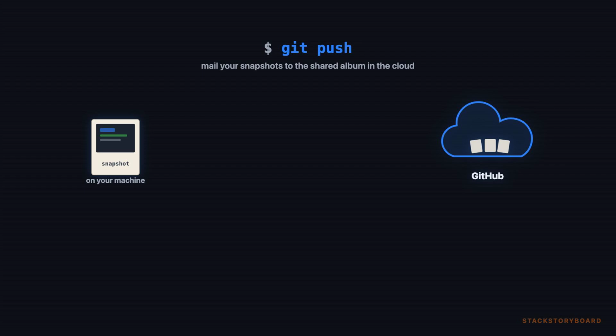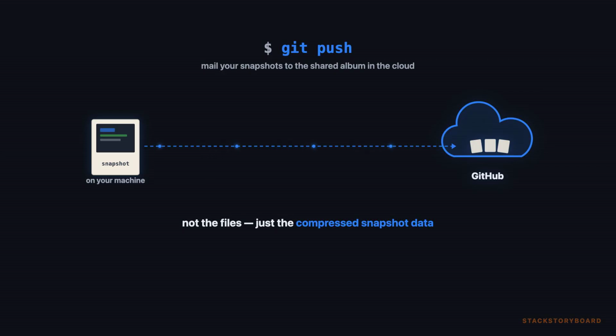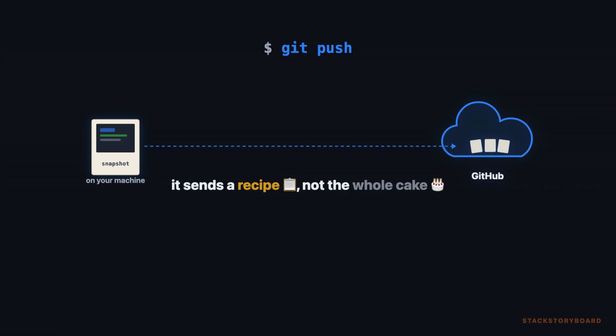But that snapshot's still on your camera. That's Git push. Think of GitHub as a shared photo album in the cloud. Push mails your Polaroids there so your team can see them. And you're not sending the actual files. You're sending the snapshot data, compressed, over HTTPS. It's like sending a recipe instead of a cake. Smaller, faster, and if someone already has the ingredients, you don't resend them.